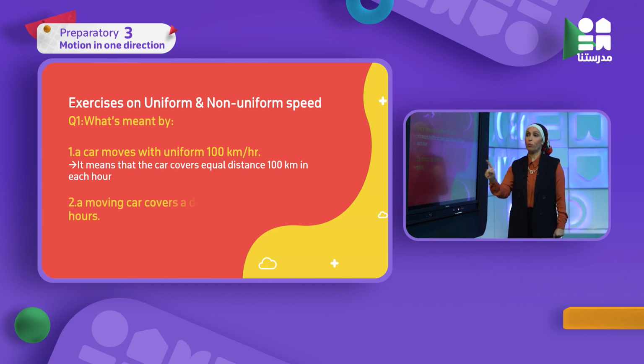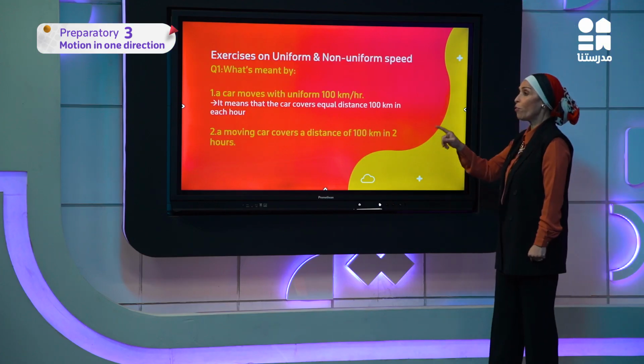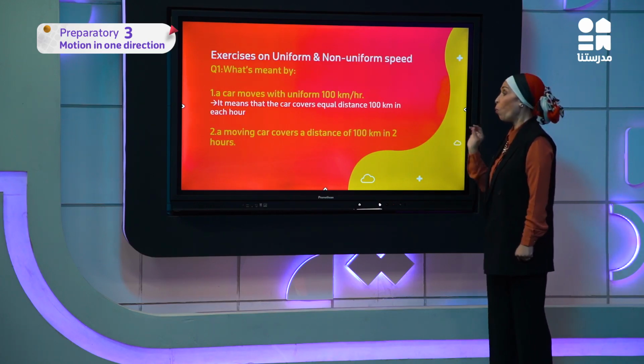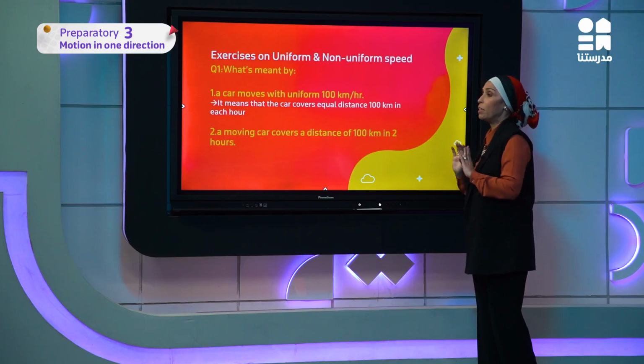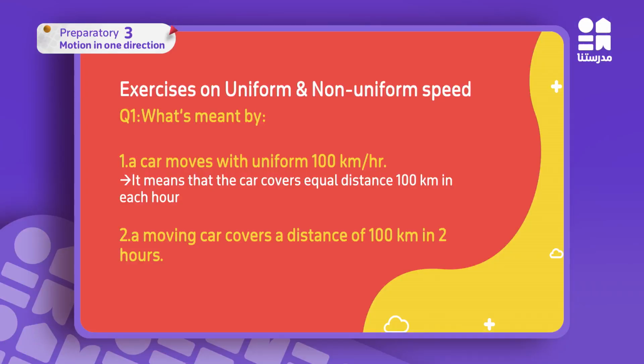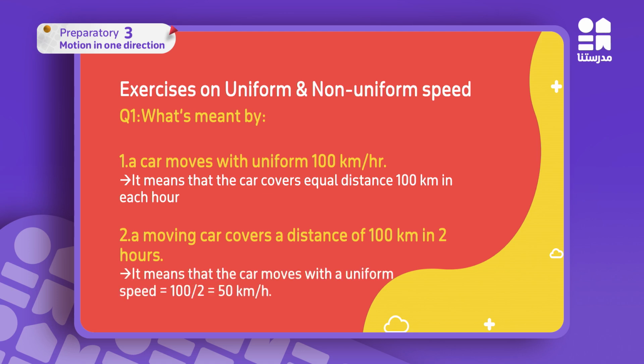Next, move to the next one. A moving car covers a distance of 100 kilometers in 2 hours. It's very easy. Here, which type is it? If I know that I can calculate it, it's a uniform speed. So it means that the car moves with a uniform speed.